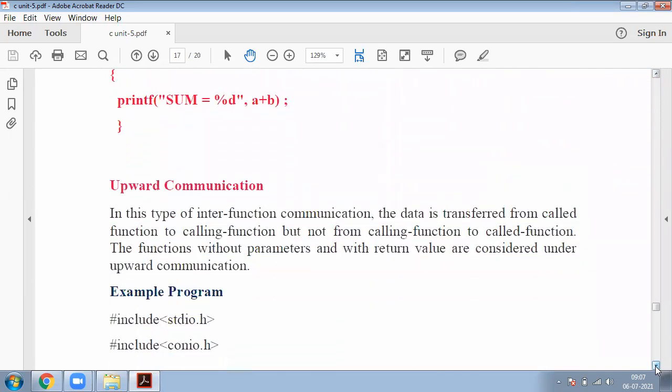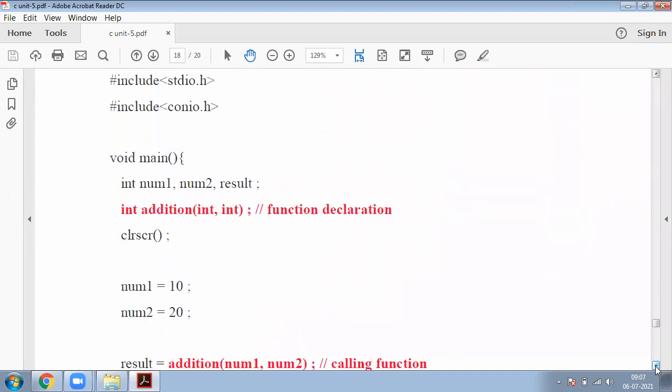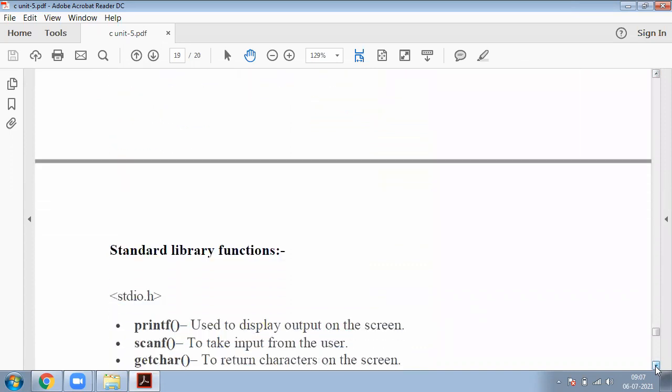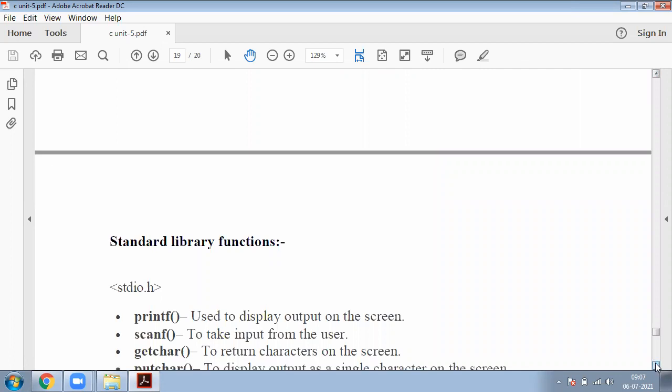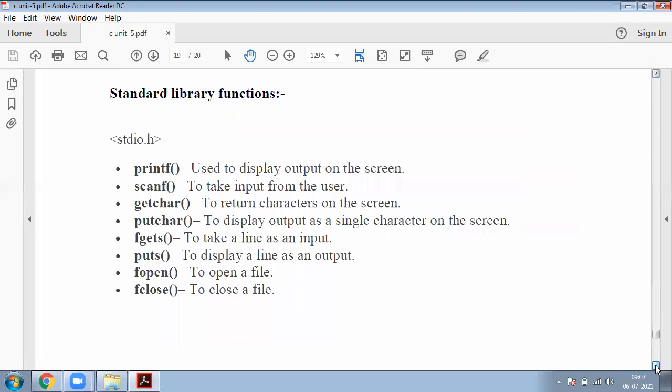Now coming to our next topic, that is standard library functions. What is the meaning of standard library functions? Standard library functions are predefined library functions. These library functions were developed at the time C language was developed.